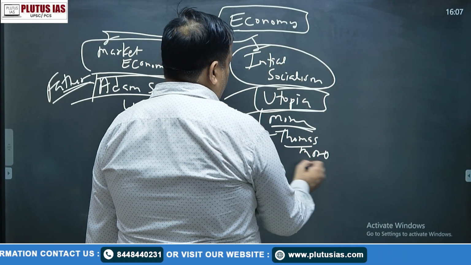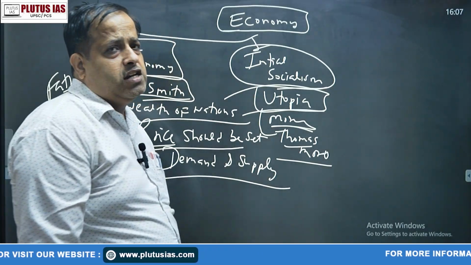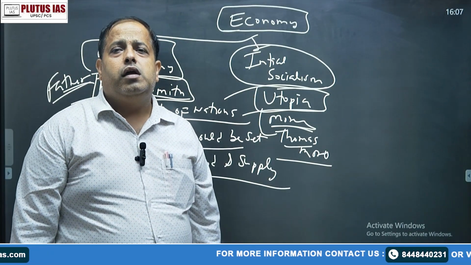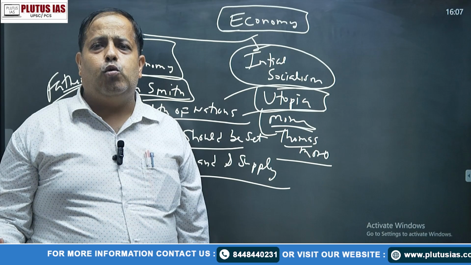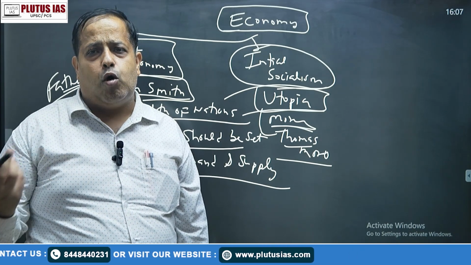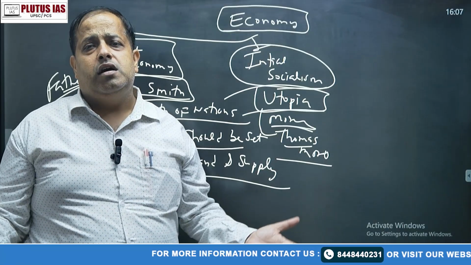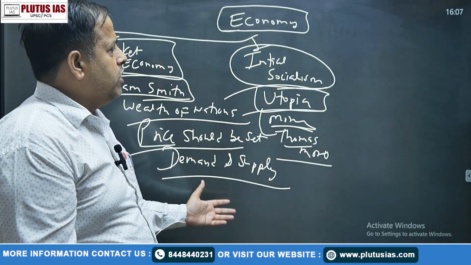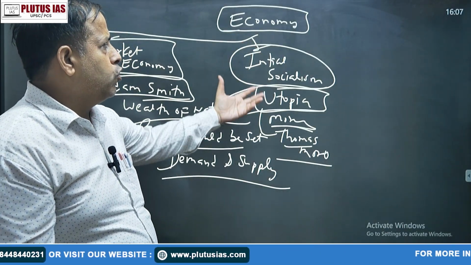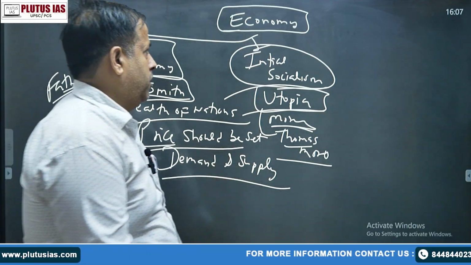You know, what is the meaning of utopia? Utopia means an imaginary island where everything is equal. There is no gap between the rich and poor, between the tall and small, between the male and female. So how will the society run? So initial socialism was the first introduction of socialism, but it was not practically possible.